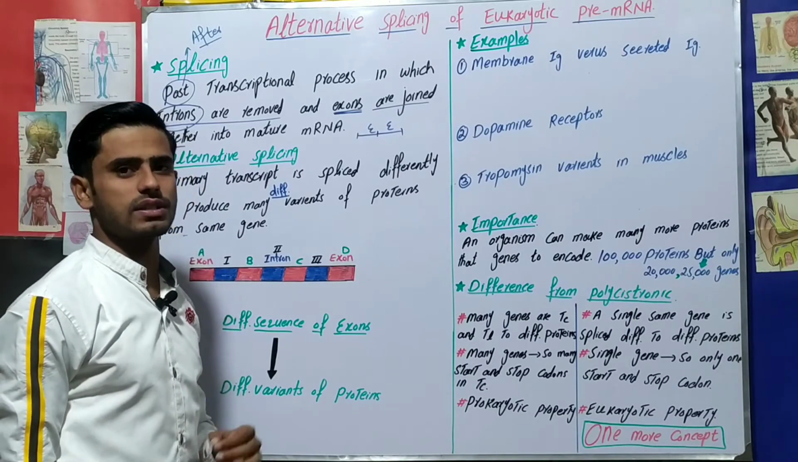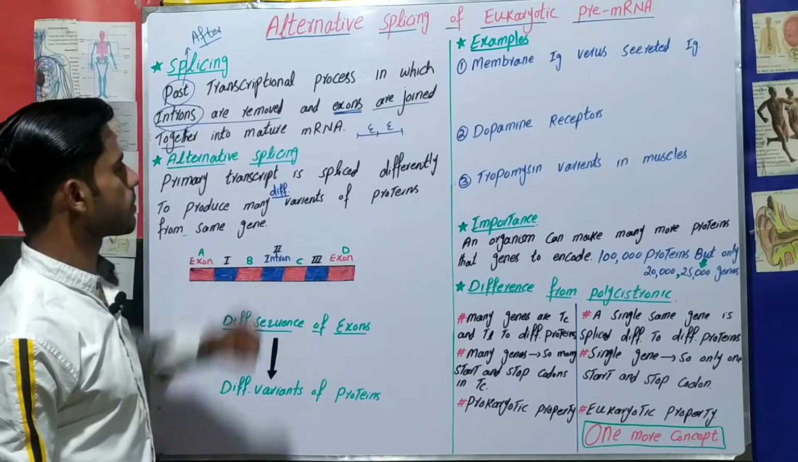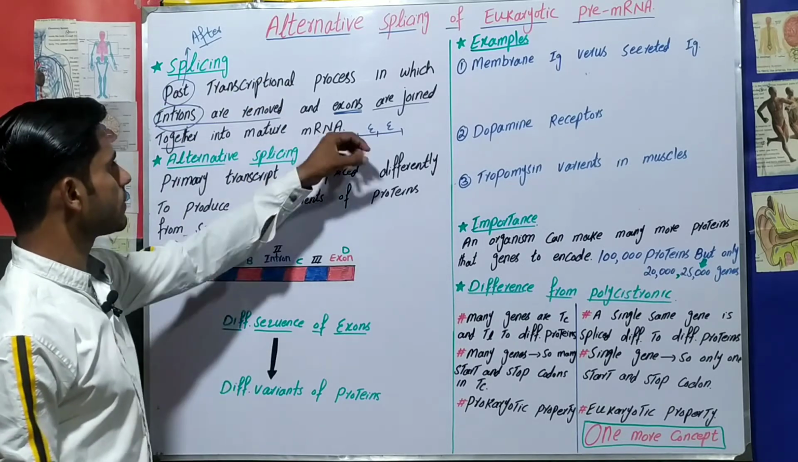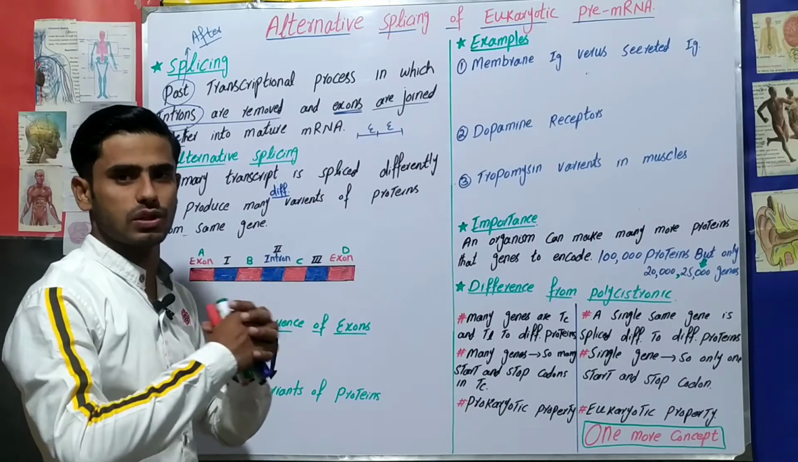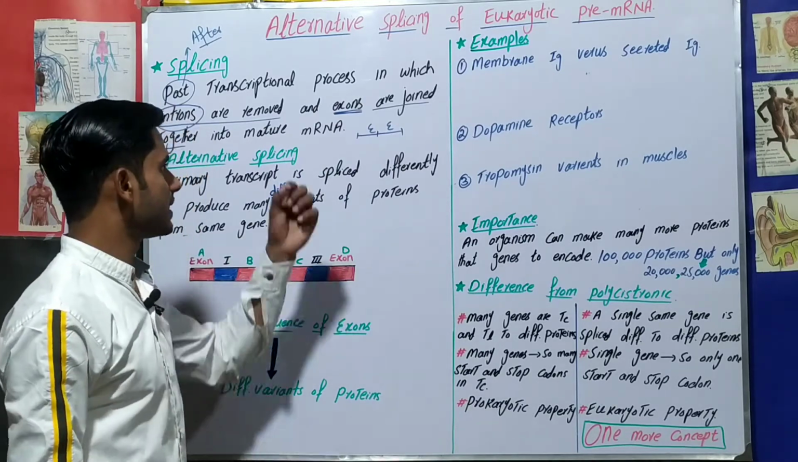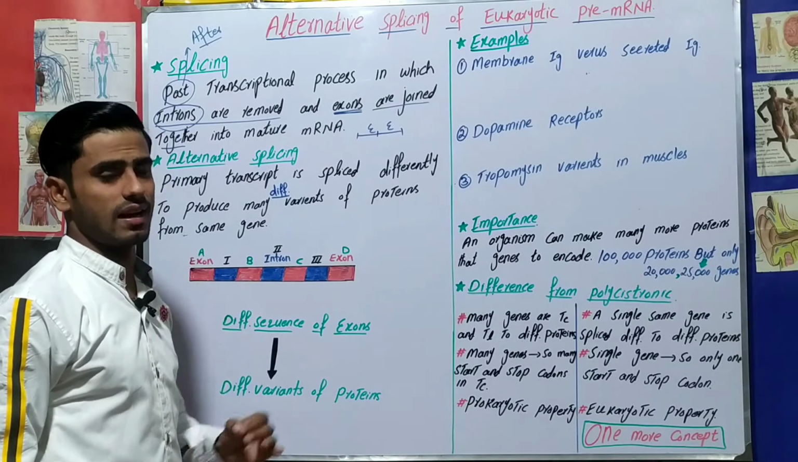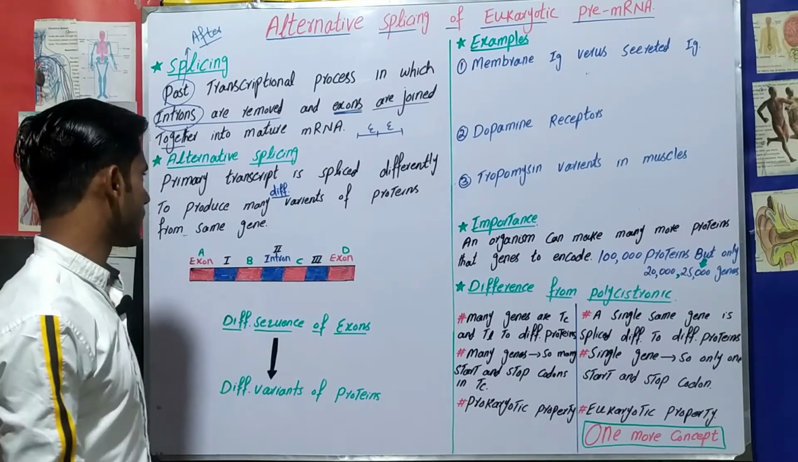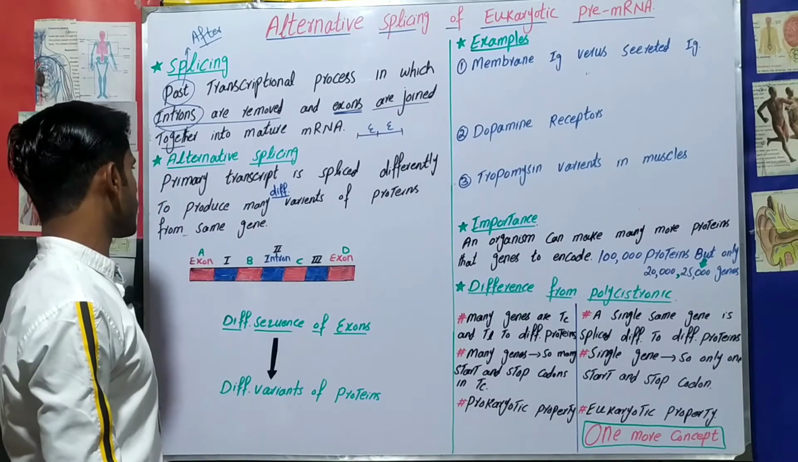I think the definition of splicing is now understandable: it is the post-transcriptional process in which introns are removed and exons join together to form the mature messenger RNA. This is the definition of splicing. Now we will move on and see what alternative splicing means. What is alternative splicing?